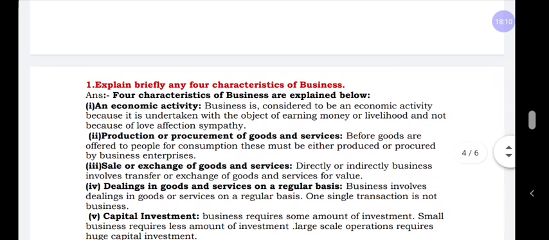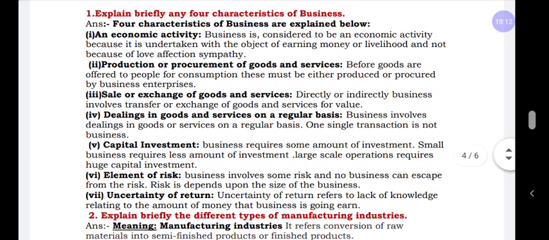Next, coming to the 4 marks questions. In the 4 marks questions we have a total of 6 questions. What are the concepts from which we can expect questions? One is characteristics of business. It is a very important question for the final examination. And second, the types of industries. From this topic also we can expect 1 question. And objectives of business.